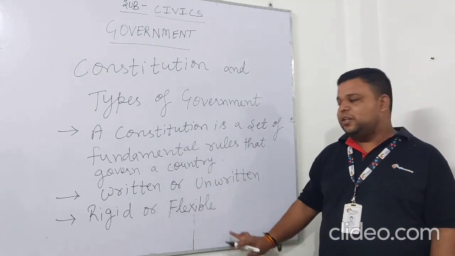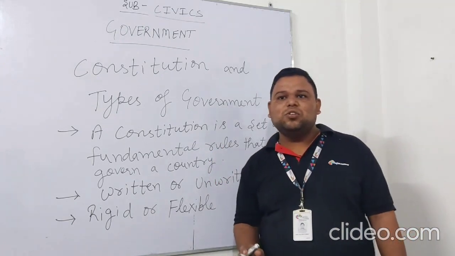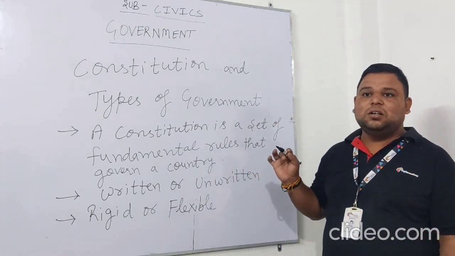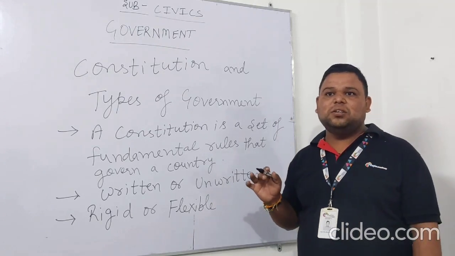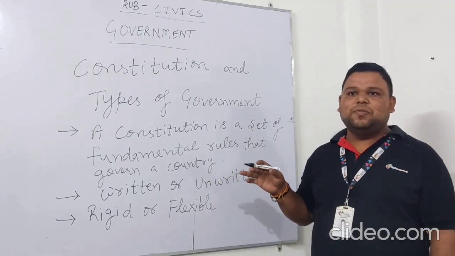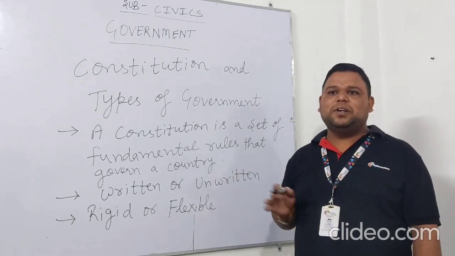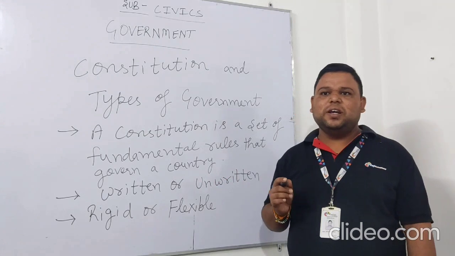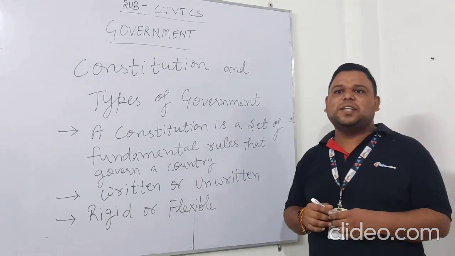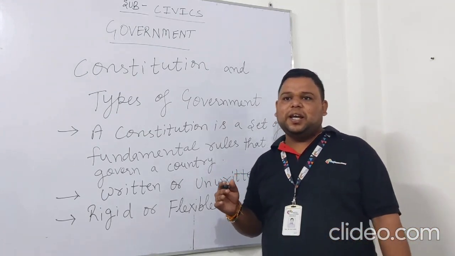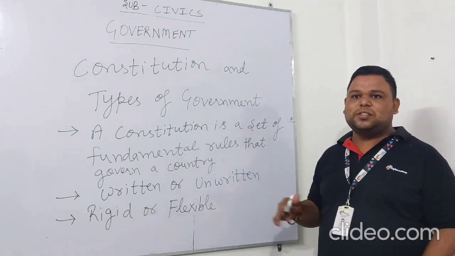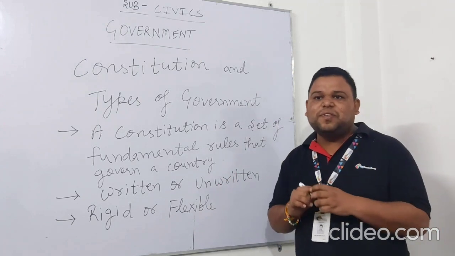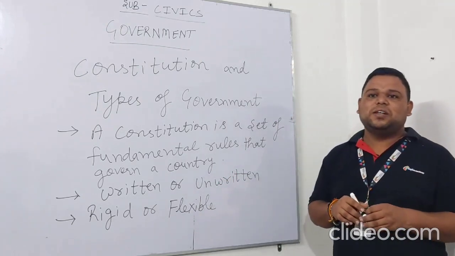And the rigid or flexible constitution. A rigid constitution is one which cannot be changed easily. Usually a federal government has a rigid constitution. For example, the USA. A flexible constitution is one which can be changed easily. A unitary government can have a rigid or flexible constitution. For example, the constitution of Britain is flexible, while that of France is rigid.